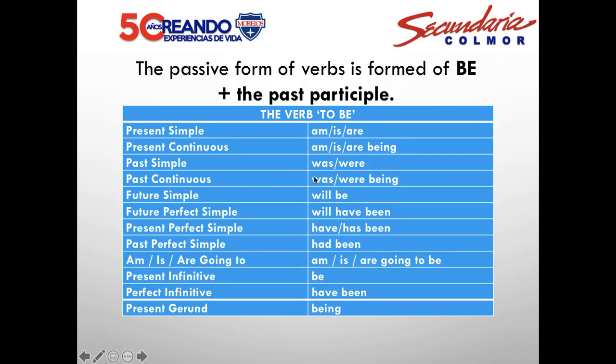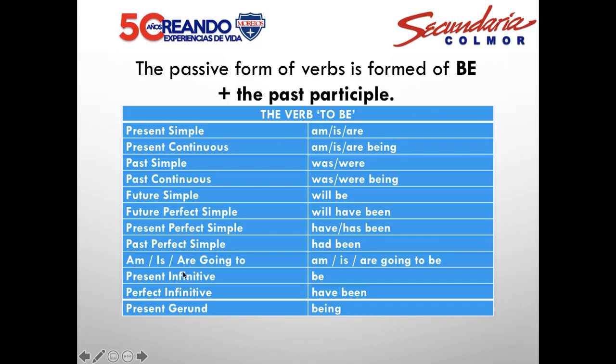Past continuous: was, were being. Future simple: will be. Future perfect simple: will have been. Present perfect simple: have, has been. The past perfect simple is had been.